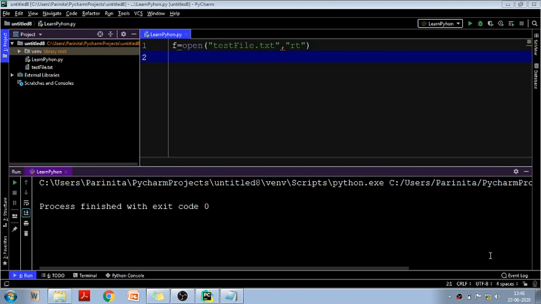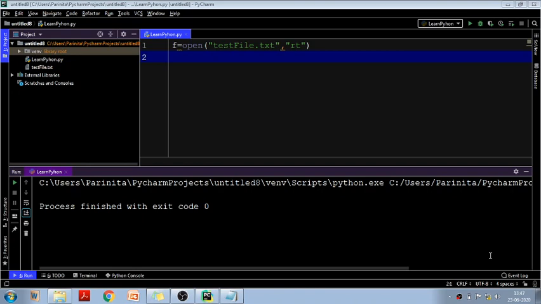For example, you want to open a file, read the content of the file, write into that file, whatever you want to do with the file, it is generally known as file handling. So in this video we will be seeing all about file handling in Python. What are the commands through which we can access our files with the help of our Python file? Okay, so let's start.